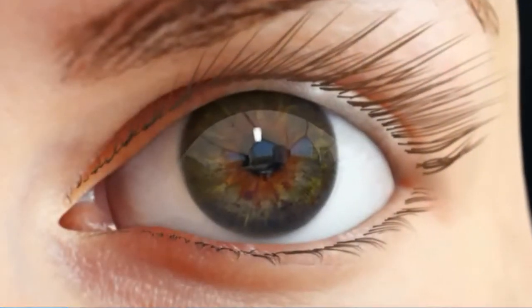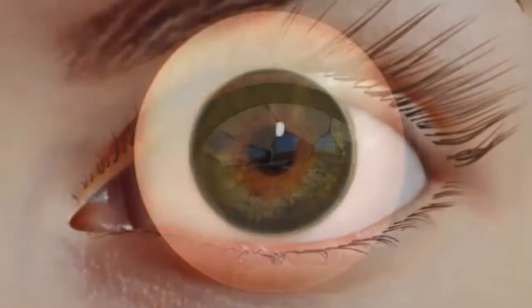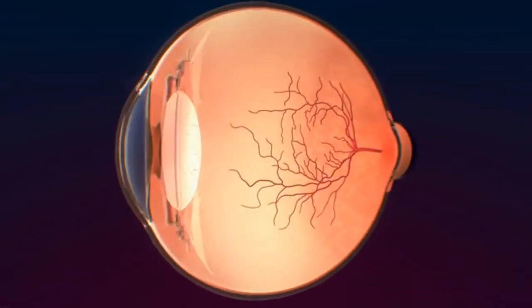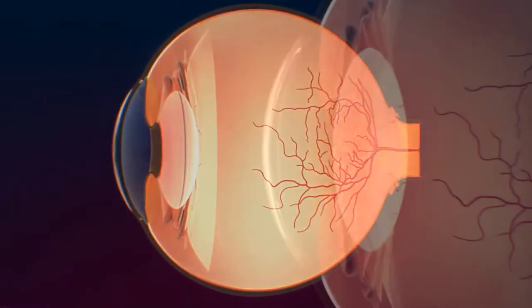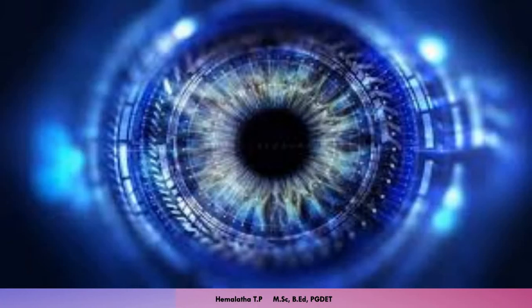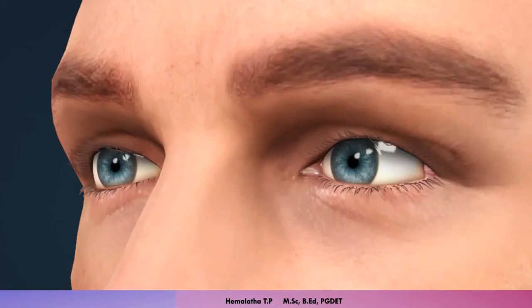Human eye is a very sensitive and important part to see the world. Without eyes, can you imagine your life? No, it is very difficult to lead our life without these eyes. One who is blind knows the value of eyes. If you close your eyes and do your regular things for just half an hour, you will understand the value of your eyes. Such an important role the eyes are playing in our life. Isn't it interesting to know about the eyes and their structure? So let's start understanding our eyes in detail.